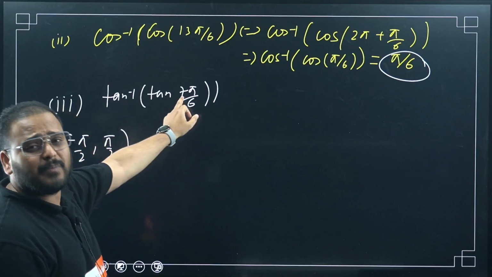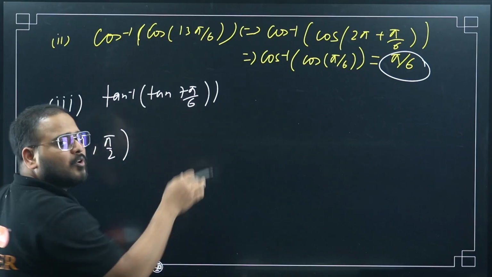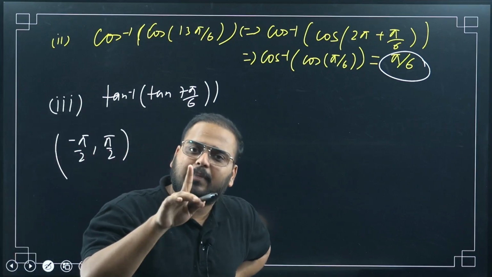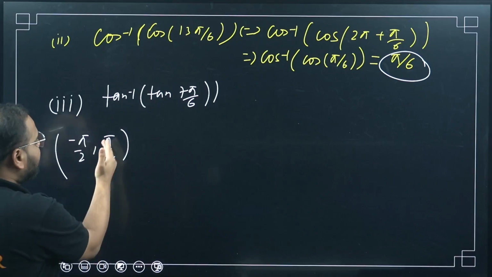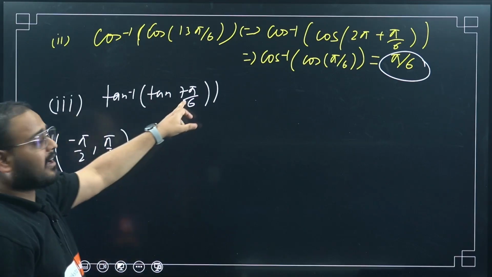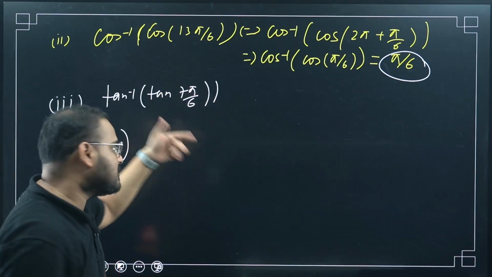And this angle is more than pi. See, 7 pi by 6 means more than 6 pi by 6. 6 pi by 6 will be what? Pi only. Pi is what? 180 degree. But the limitation is what? Only 90 degree. It cannot go beyond 90 degree. But the angle is more than 180 degree. So obviously I have to make some change. How will I make this change?